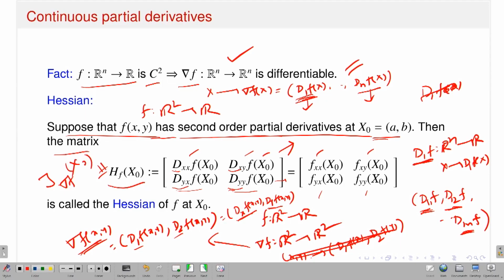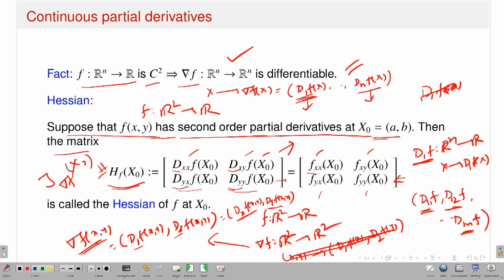Okay. So, now I think it is a bit clear that if I have a function from R2 to R, and suppose the second order partial derivatives exist at the point x naught, then this is the corresponding Hessian H f at x naught: the first row is dxx f at x naught, dxy f at x naught, and the second row is dyx f at x naught, dyy f at x naught. This is the same notation; instead of dxx I am just writing fxx or fxy. So, these are the notations you are familiar with, right.